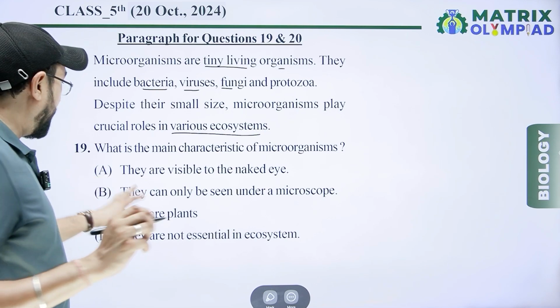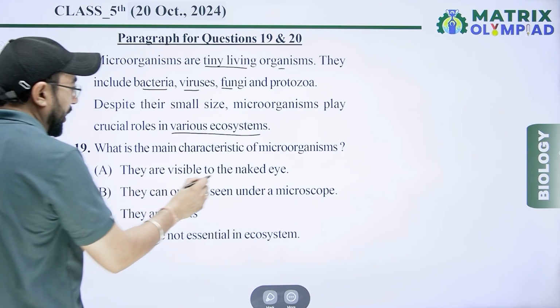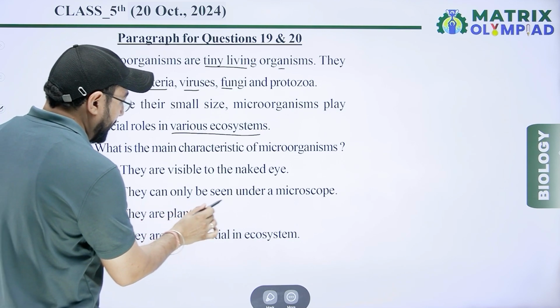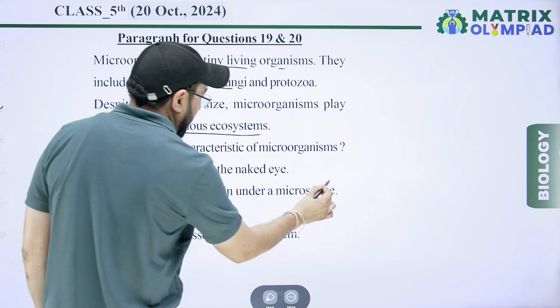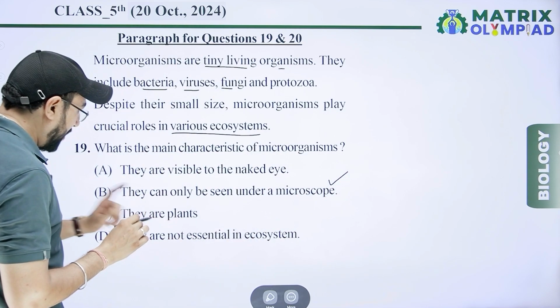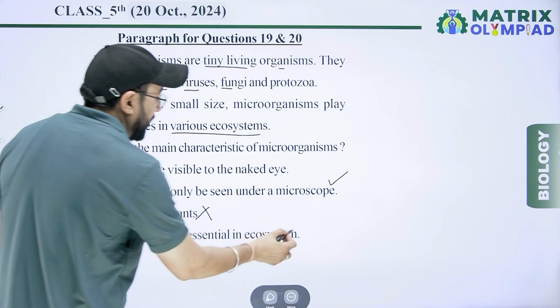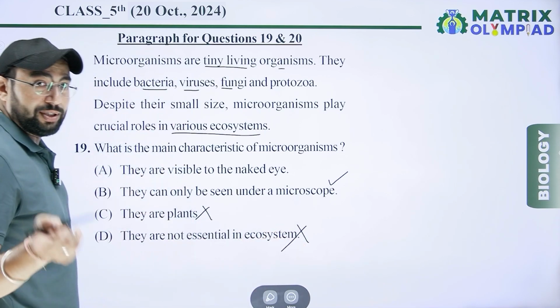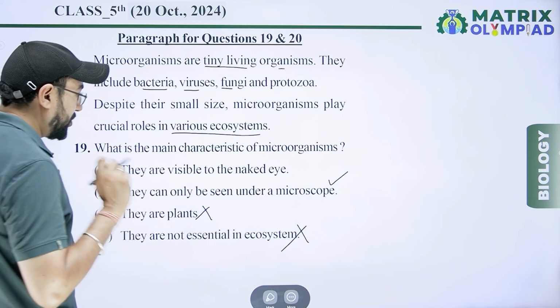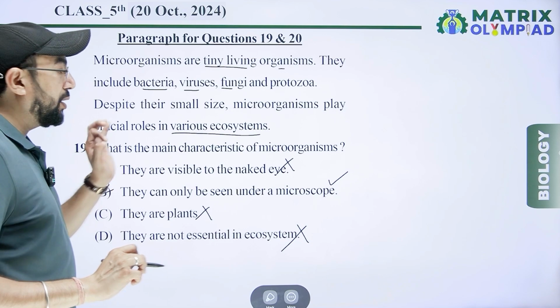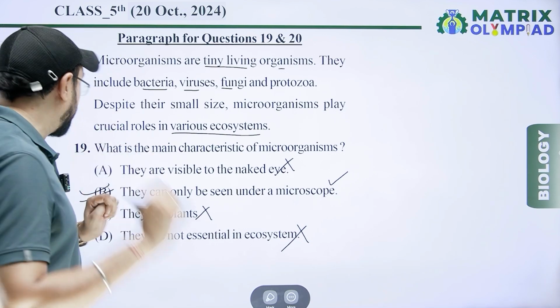Option first, they are visible to the naked eye. No. Option second, they can only be seen under a microscope. That is right. And they are plants. Wrong. And they are not essential in the ecosystem. They are essential for the ecosystem, so this is wrong. Option B is correct for this question.